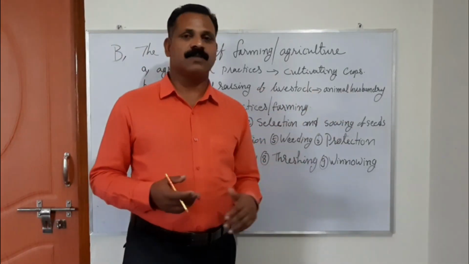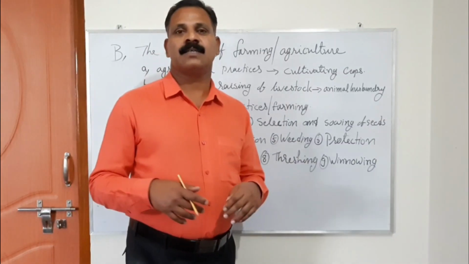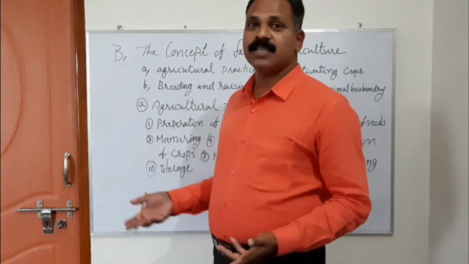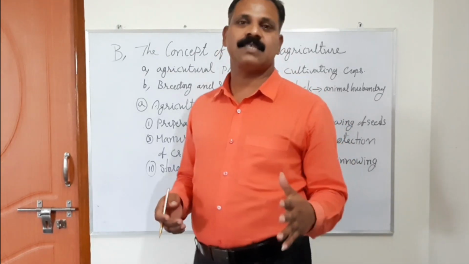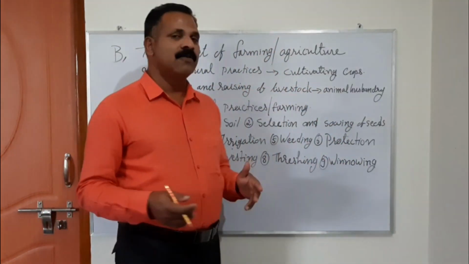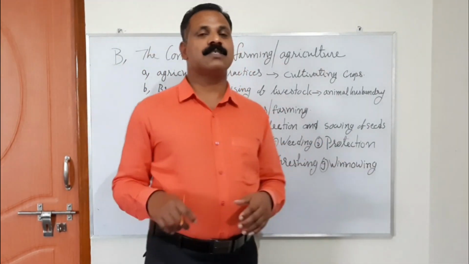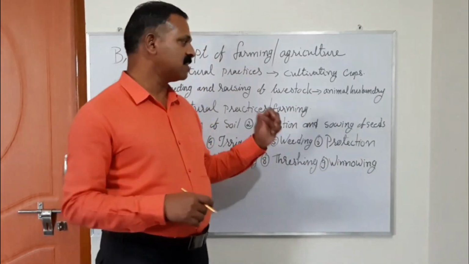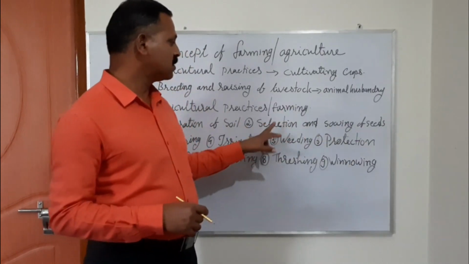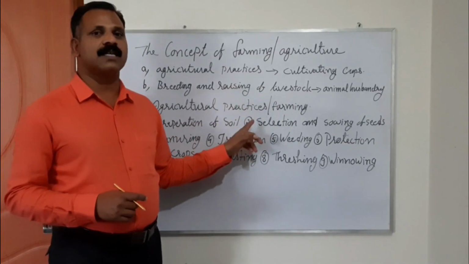And sowing of seeds means the different methods that they use to plant the seed, like broadcasting, transplanting, or dispersing the seeds. Different methods they are using. You may have seen that when people plant corn, they put it in a particular way. This type of different method they are using in order to plant a seed is called sowing. So selection and sowing of seeds is the second practice that farmers conduct for growing a crop.